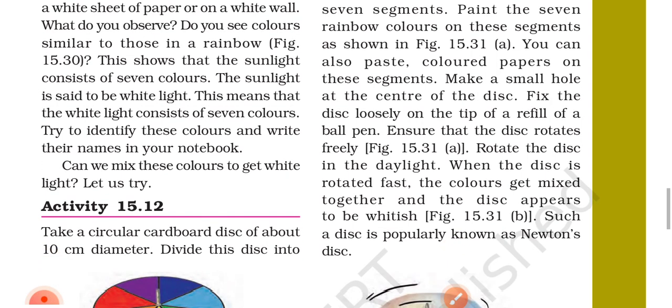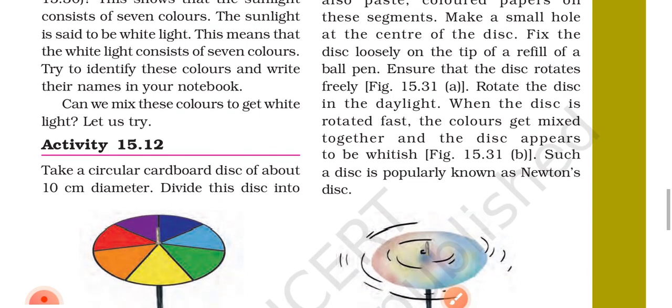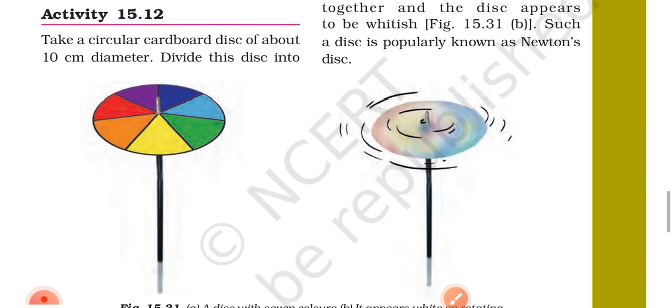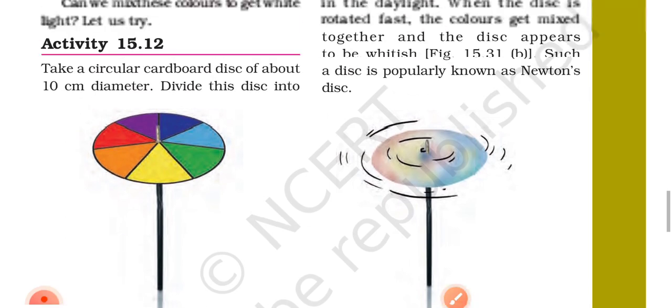Make a small hole at the center of the disc. Fix the disc loosely on the tip of a refill of a ball pen. Ensure that the disc rotates freely. Figure 15.31a. A disc with 7 colors. And figure b. It appears white on rotating.